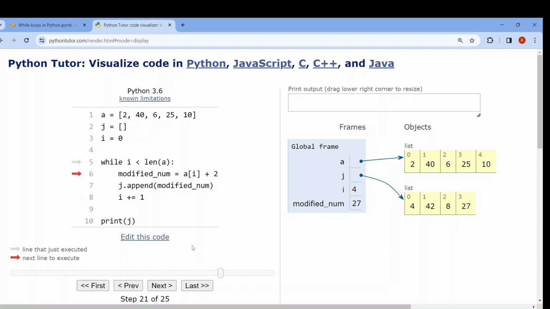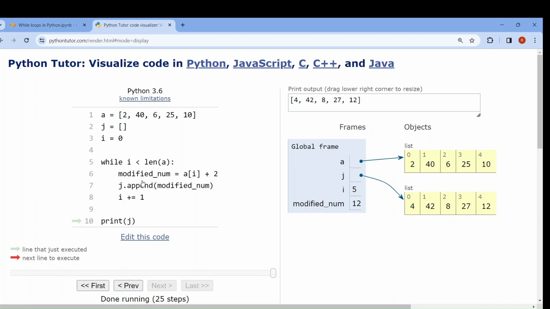That means 10 plus 2, so modified num is 12. It will be added to j. Here added to j, and I will be increased. See, I has been increased. Now the condition is not met, so it is in the last line. Print j means the whole list, j list 4, 4, 2, 8, 27, 12. This will be printed as output.